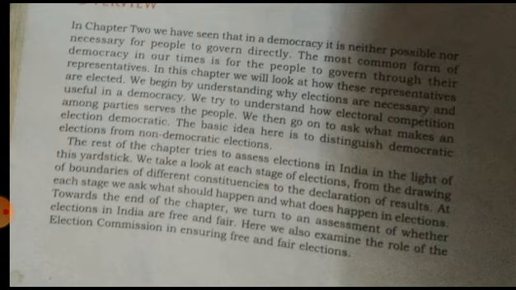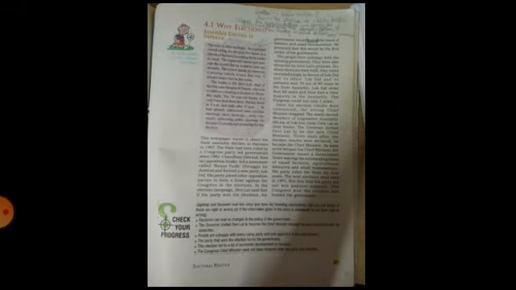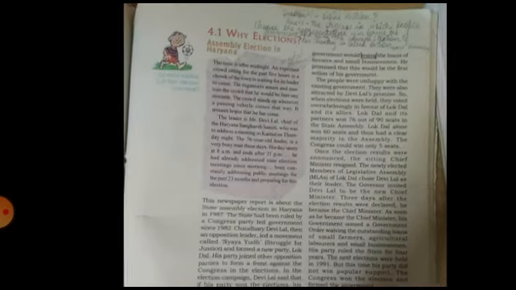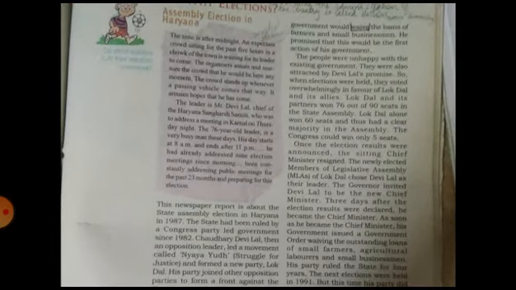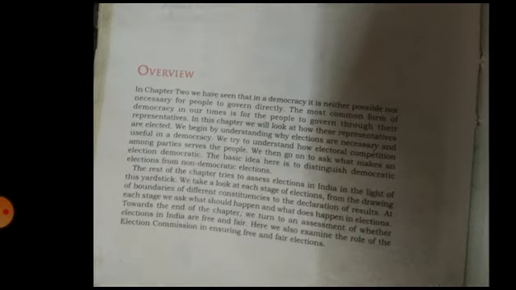We take a look at each stage of the election, from drawing the boundaries of different constituencies to the declaration of results. At each stage, we ask what should happen and what does happen in elections.